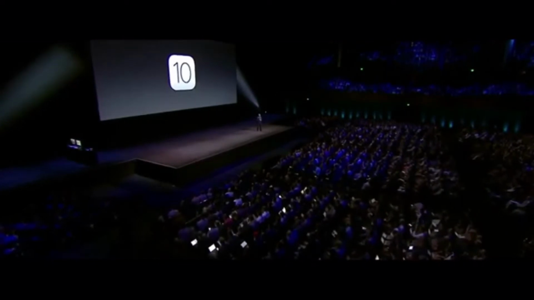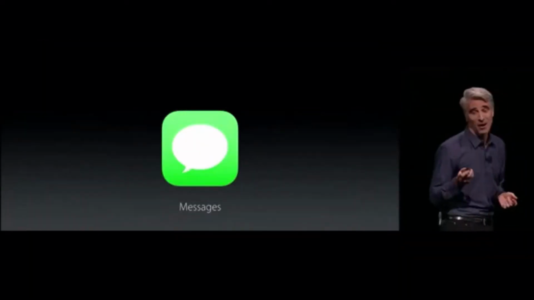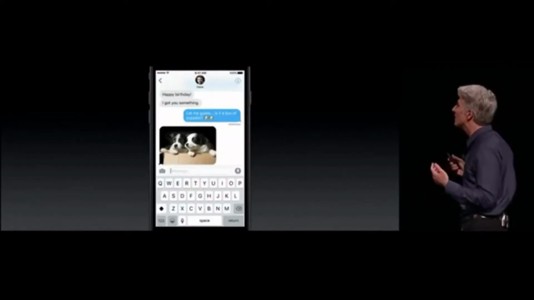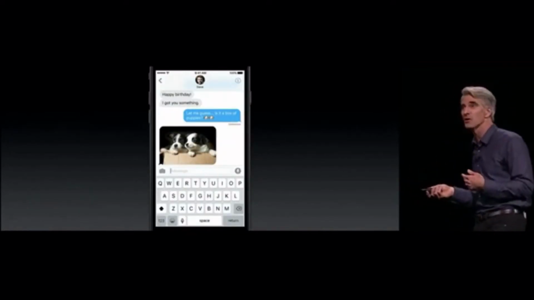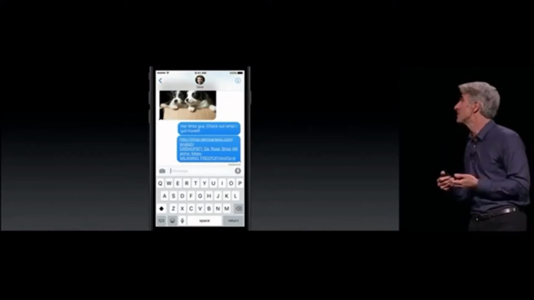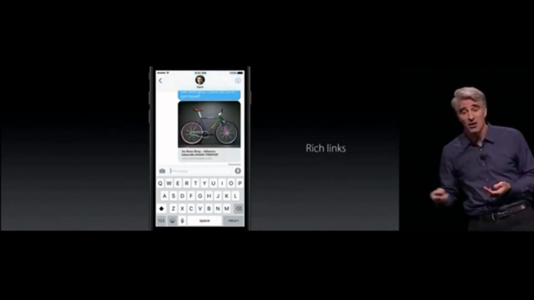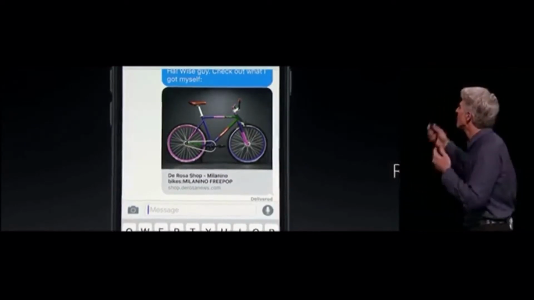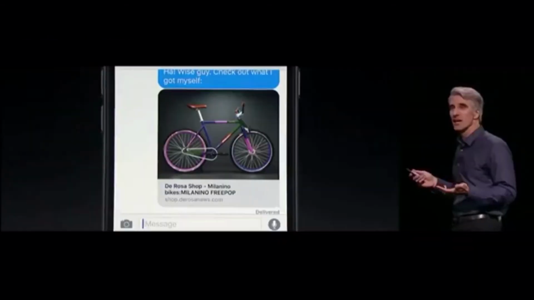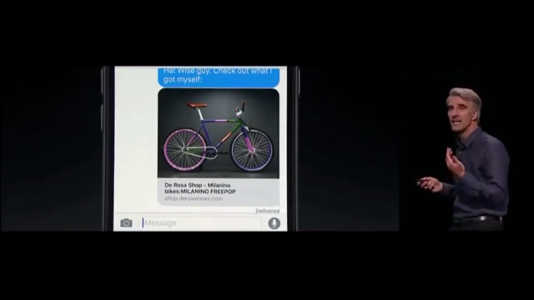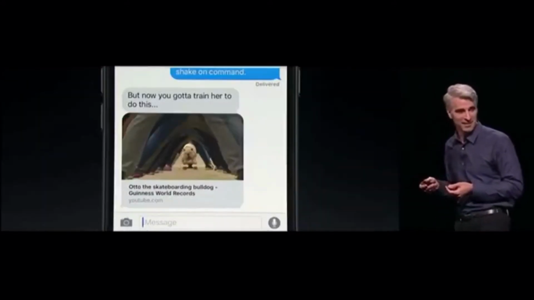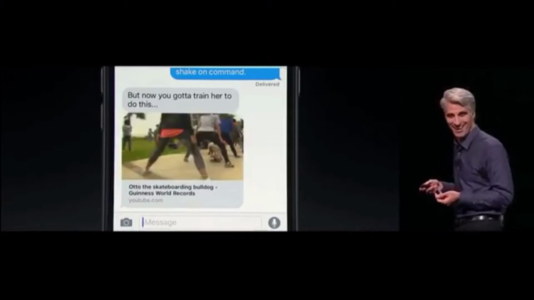Number 10, and this one's a doozy. It's Messages. Now, Messages is the most frequently used app on iOS, and people love sharing things with Messages, whether it's photos or links to their favorite websites, but they look like this, but not any longer, because now we have rich links. So when you share links, you get artwork from the website, extracted titles. It's really great. And it's especially awesome when you get shared with things like video, because they can play right in line inside the transcript. Look at that guy go.